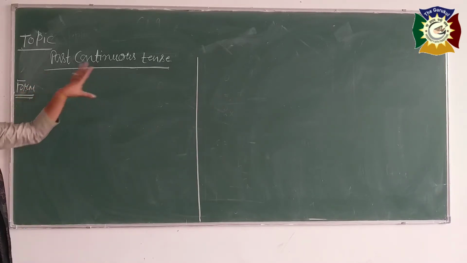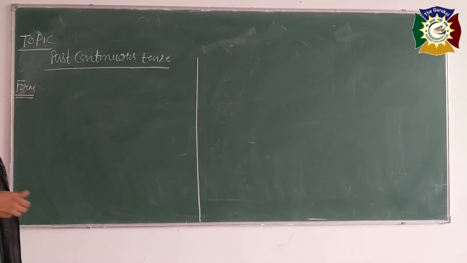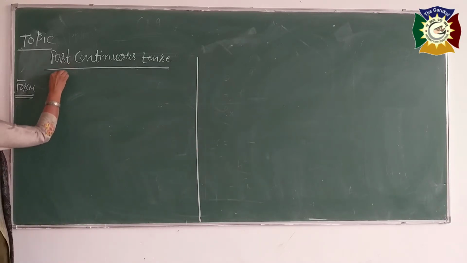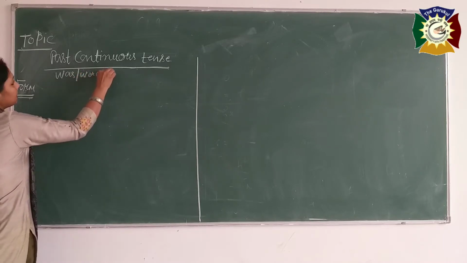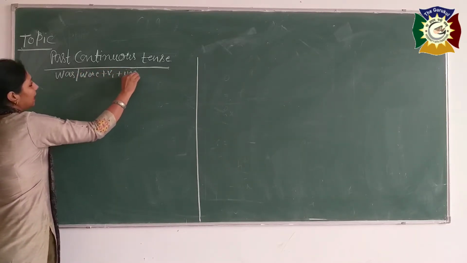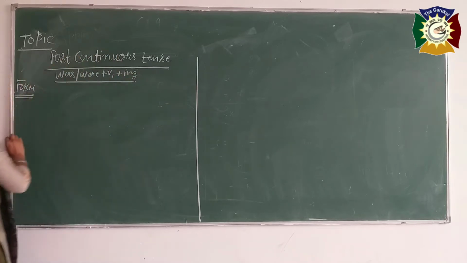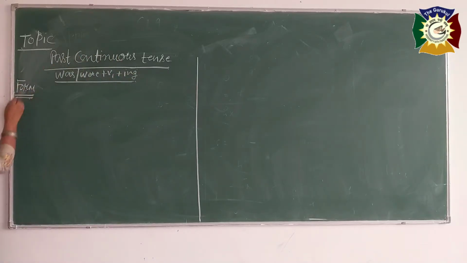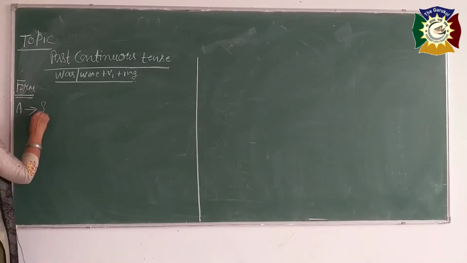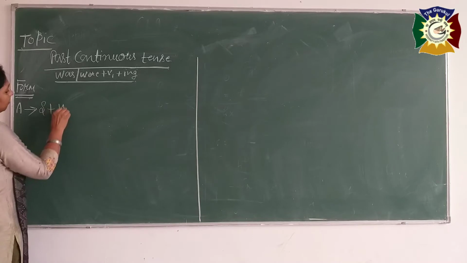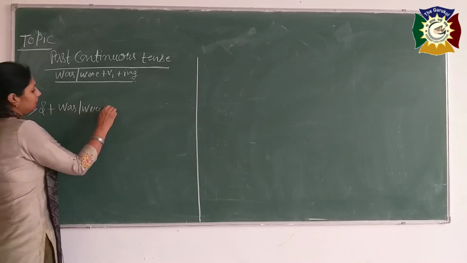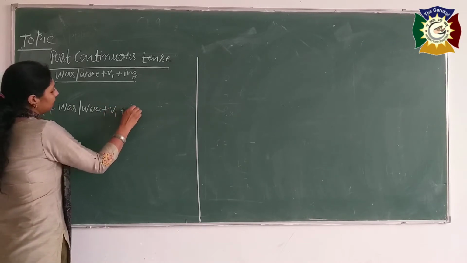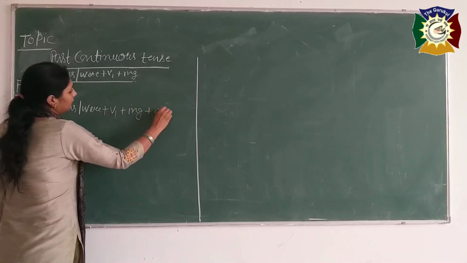Welcome back to my series of lessons on tense. Today we are going to do the past continuous tense. And what is the form of that? You know very well about that. We use was/were, I think most of the students know. Verb first form plus ing. For this tense we use was/were with the subject. First, we are going to start from affirmative sentences. See, subject plus was, were plus V1 plus ing, then object.